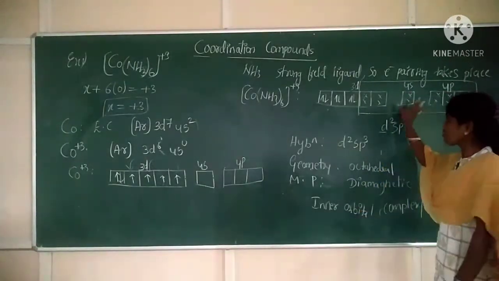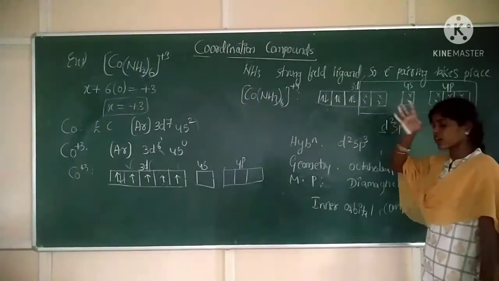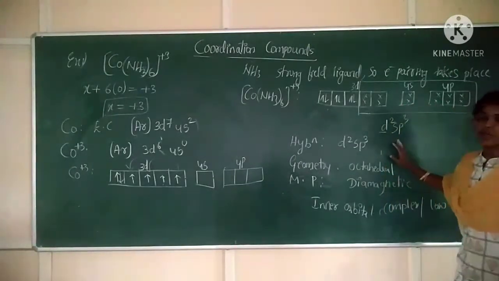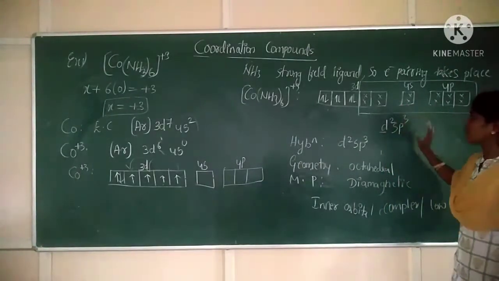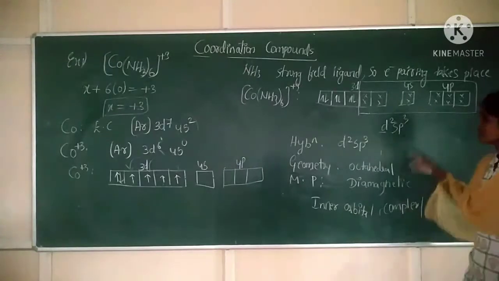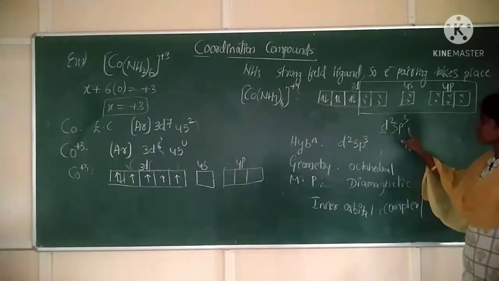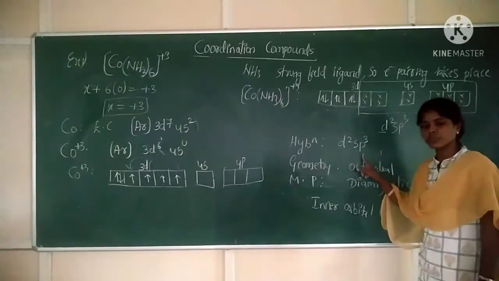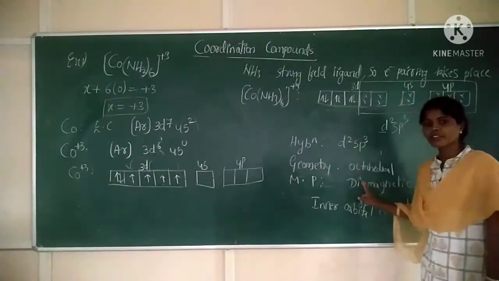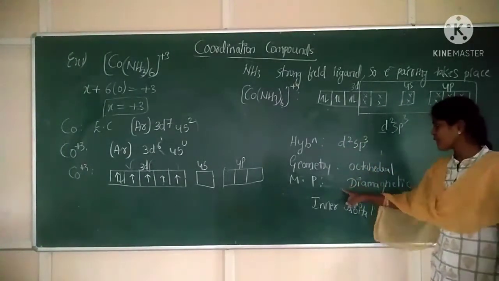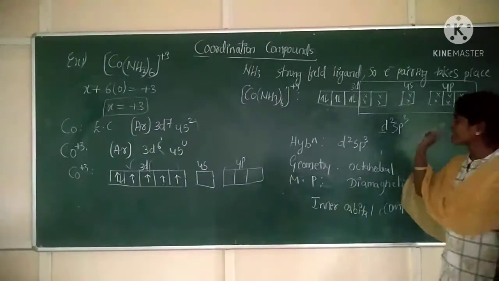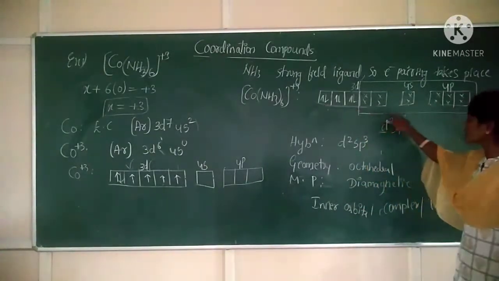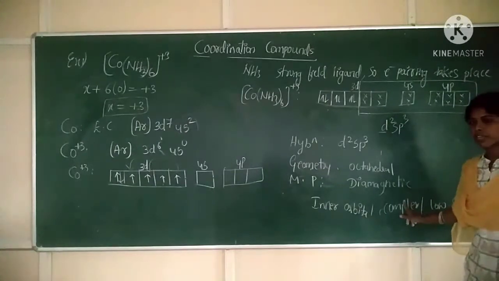Now with these 6 hybridized orbitals, ligands will overlap and form a bond. Now what is the hybridization? d2sp3. When hybridization is d2sp3, the geometry will be octahedral and the magnetic property is diamagnetic. Why diamagnetic? Because all electrons are paired up, so it is diamagnetic.